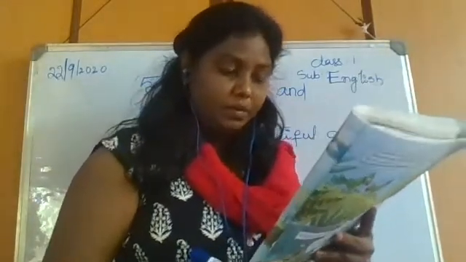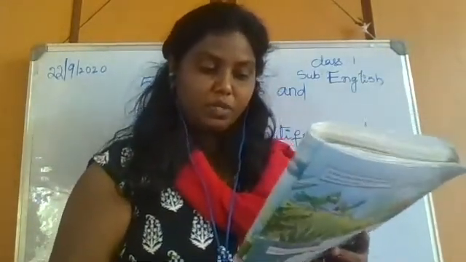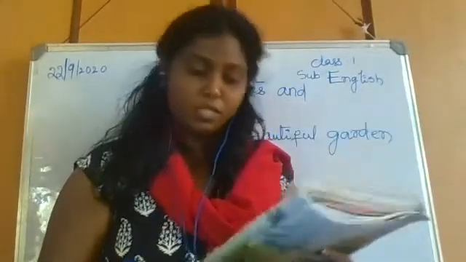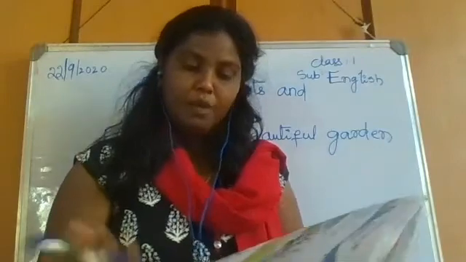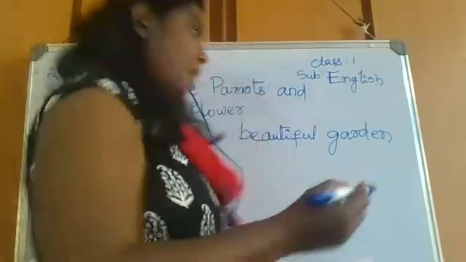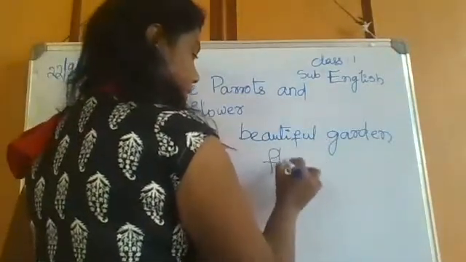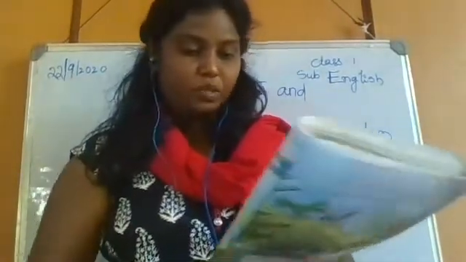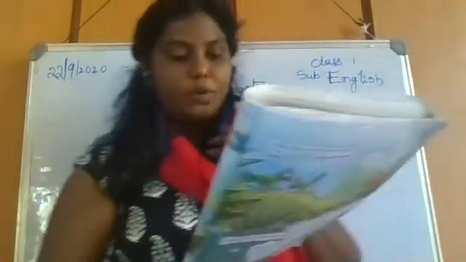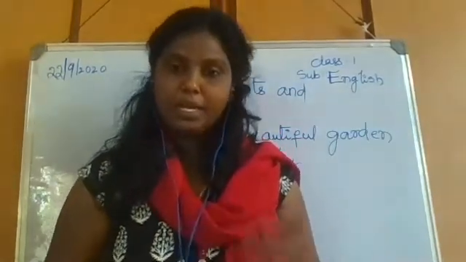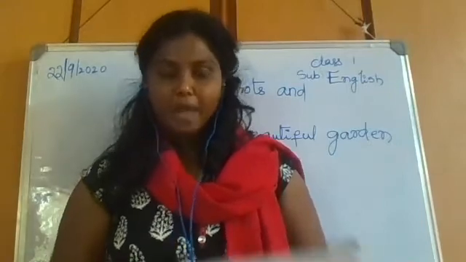They love to fly around the garden. What is the parrots' wish? They love to fly. The parrots love to fly. Fly means to roam here and there in air. So here also parrots are flying around the garden. They like that. They love to fly.